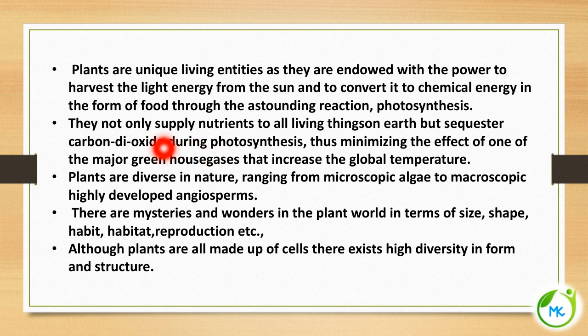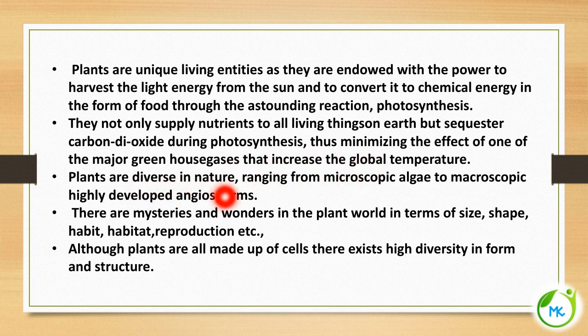We know carbon dioxide is a major greenhouse gas which causes an increase in global temperature. So if carbon dioxide is trapped by the plants, the greenhouse gas content will be reduced, so that global warming can also be reduced.